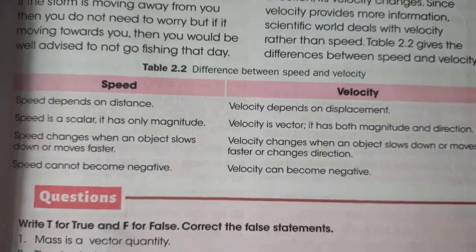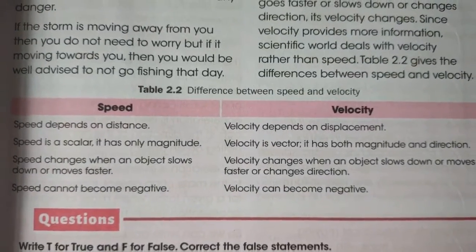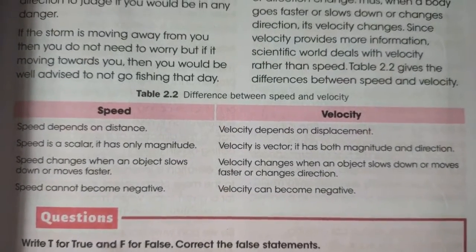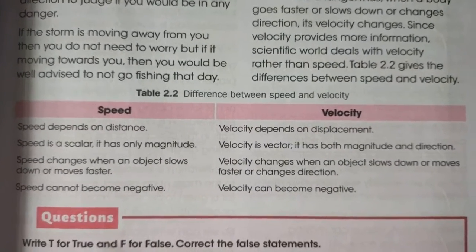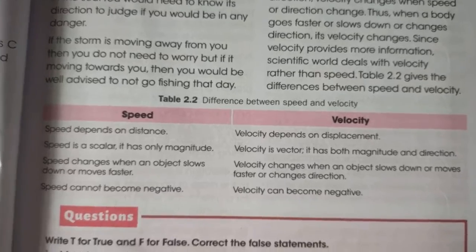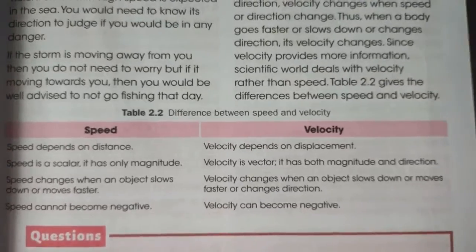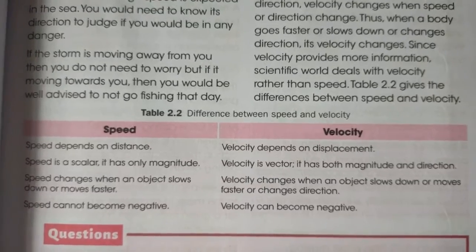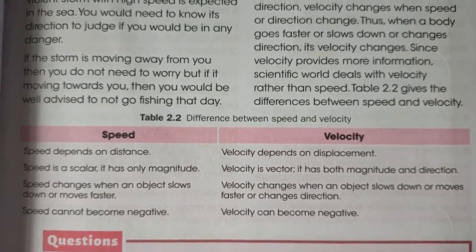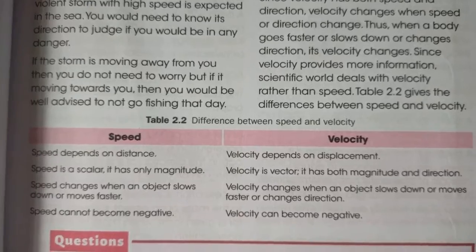Also you will write the distinguish between, that is the difference between speed and velocity. From here you see left hand side it is given speed and right hand side it is velocity. One thing you note here is speed depends upon distance and velocity depends upon displacement. That is the shortest distance between initial and final position. This is called displacement.